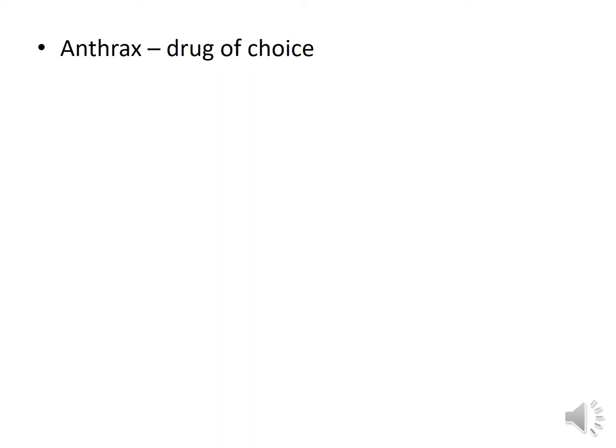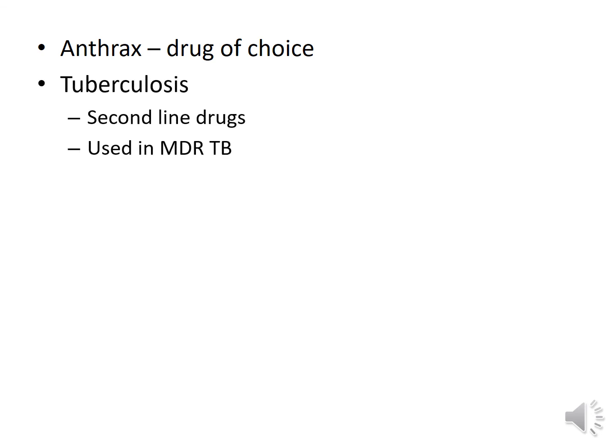Though anthrax has been eradicated, but it may be seen as bioterrorism, and ciprofloxacin is the drug of choice for treatment of anthrax. Ciprofloxacin is among the second-line drug for treatment of Mycobacterium tuberculosis, and thus it is one of the important drug in treatment of MDR tuberculosis.